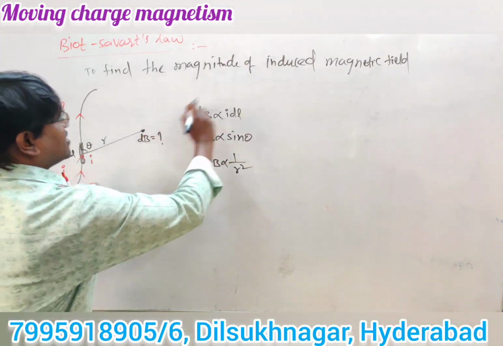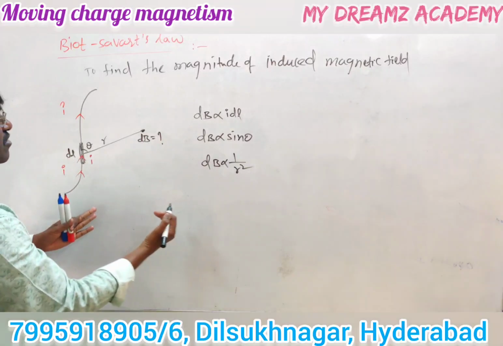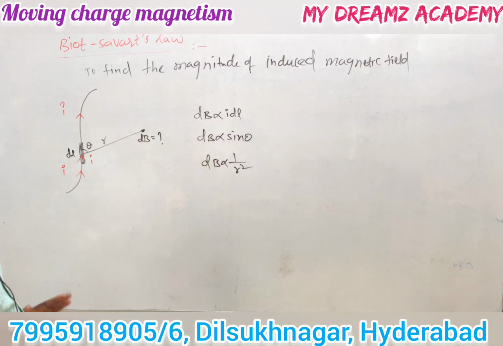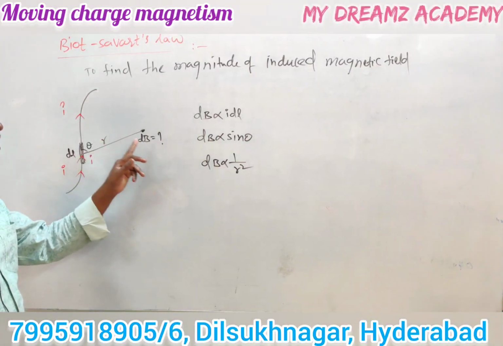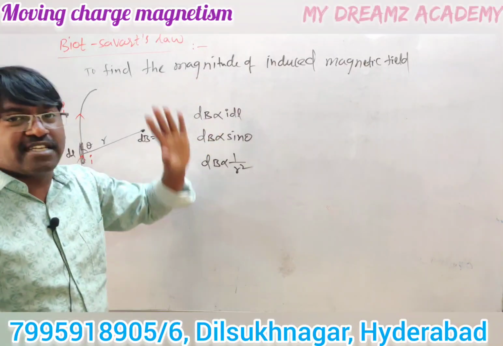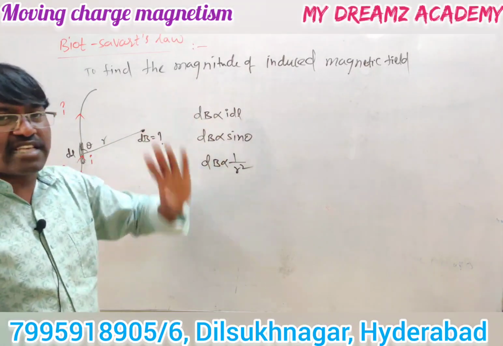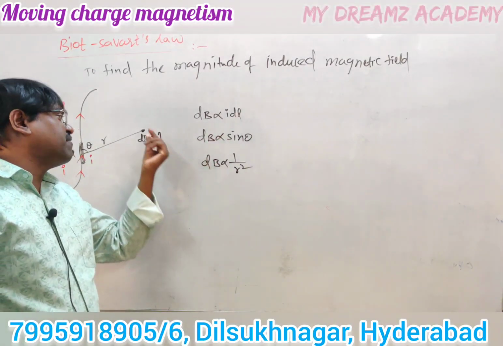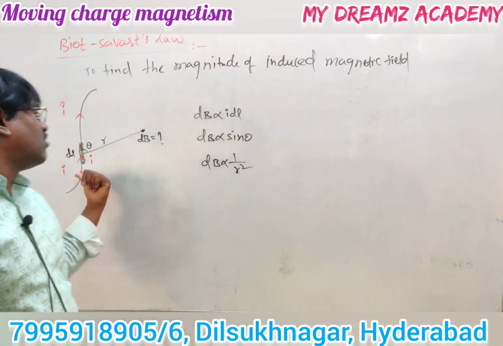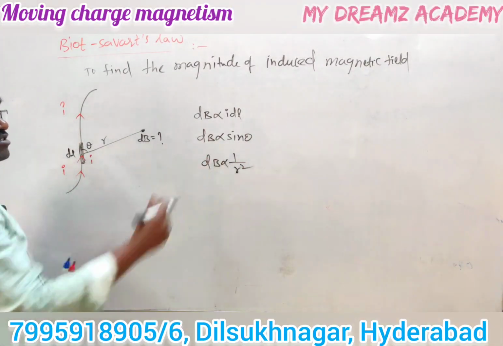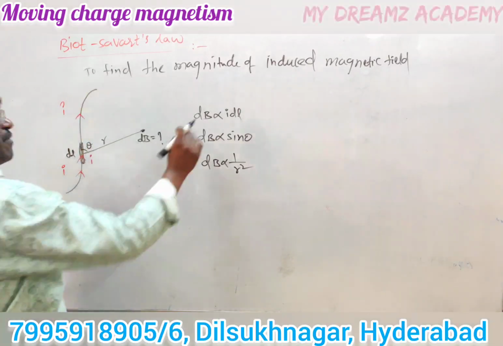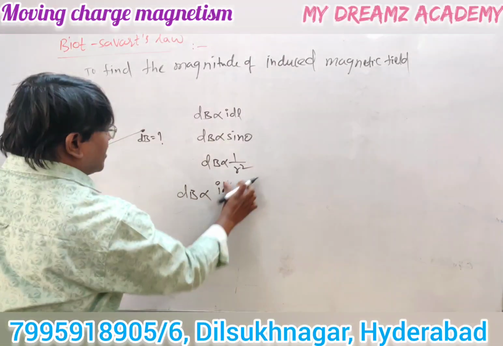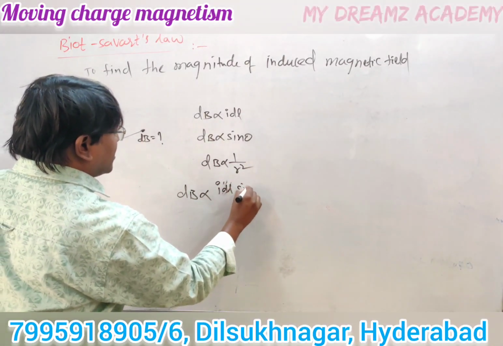If distance increases, then the magnetic field decreases. The magnetic field at a distance r from the current carrying conductor depends on some factors. It is directly proportional to the current element, that is I dl. It is directly proportional to the sine of the angle of the position vector, sine theta. And the magnetic field at this point is inversely proportional to the square of the distance, so dB is proportional to 1 by r square. From these three relations we can write dB is directly proportional to I dl sine theta by r square.